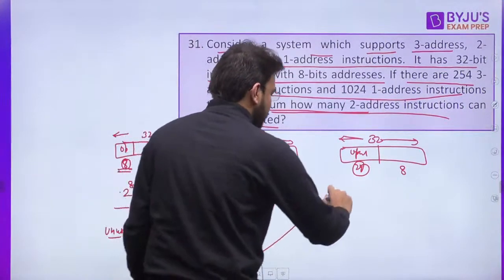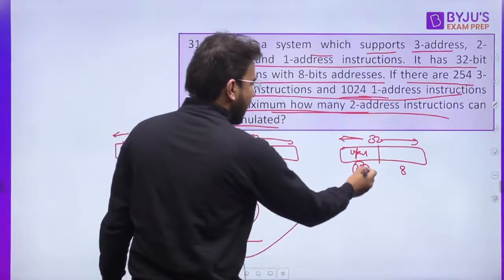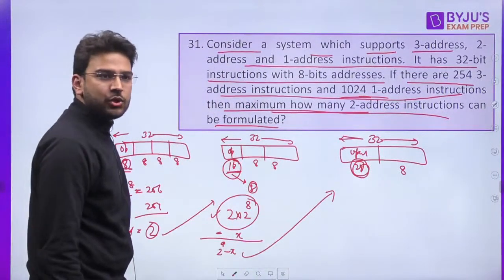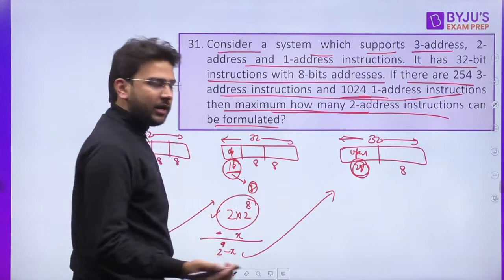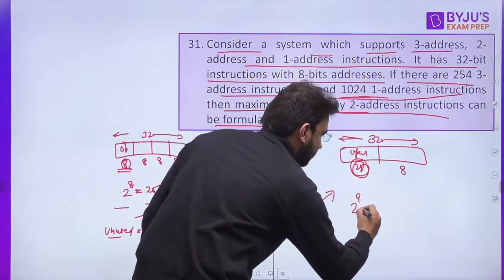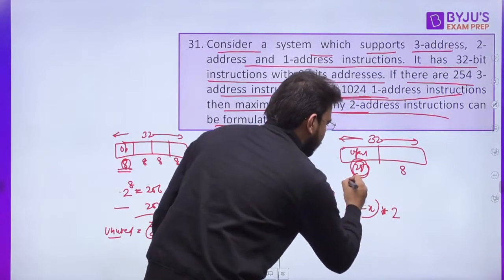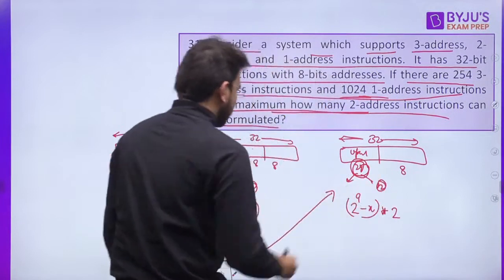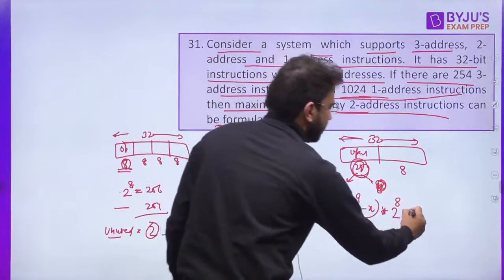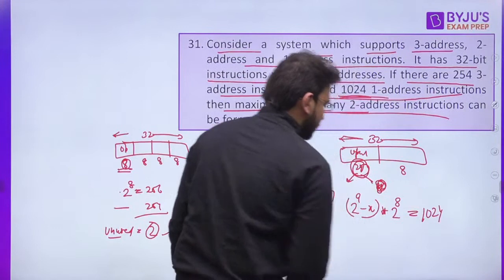Now we can use this unused for 1-address instructions. We have 1024 1-address instructions. Out of 24 bits, already 16 are used, so 8 are remaining. So we can use these unused opcodes, 2 raised to the power 9 minus X, multiplied by 2 raised to the power 8, and that is equal to 1024.